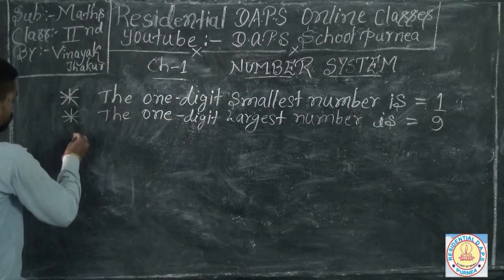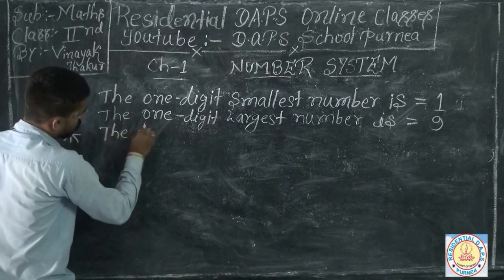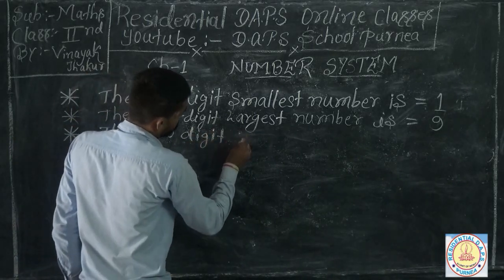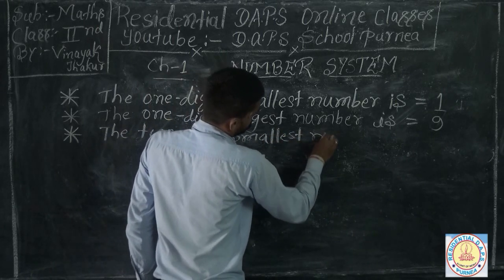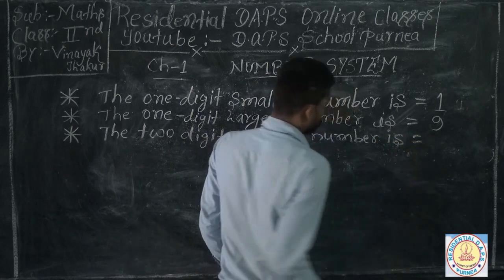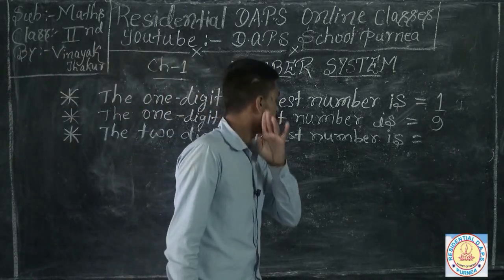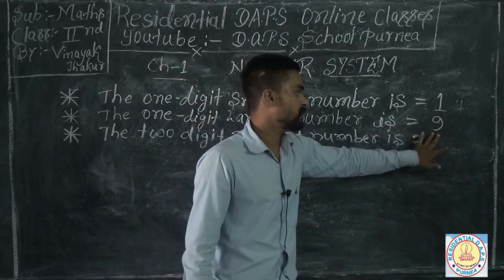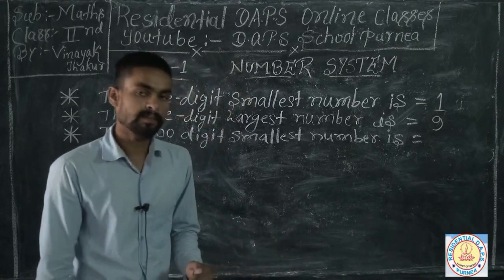Now we are going to find out the 2-digit smallest number. So which is your 2-digit smallest number? I told you that 9 comes last, and 9 is the 1-digit largest number.